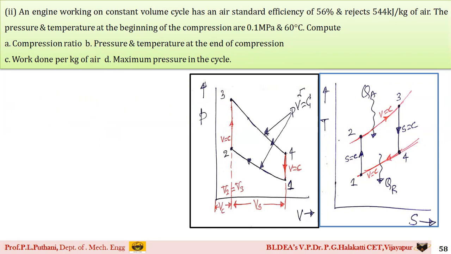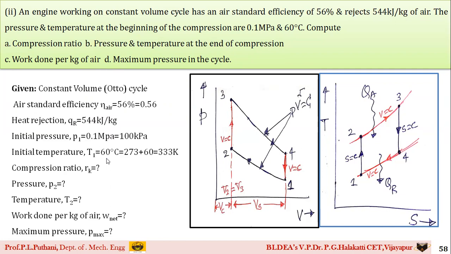So now students, beginning with the solution part, I have already written the given things. Constant volume cycle means Otto cycle. The efficiency is 56% or 0.56. Heat rejection qr is 544 kilojoules per kg. Pressure is 100 kilopascal at 0.1 megapascal, and temperature T1 is 333 Kelvin. We need to find rk, P2, T2, net work done, as well as maximum pressure.